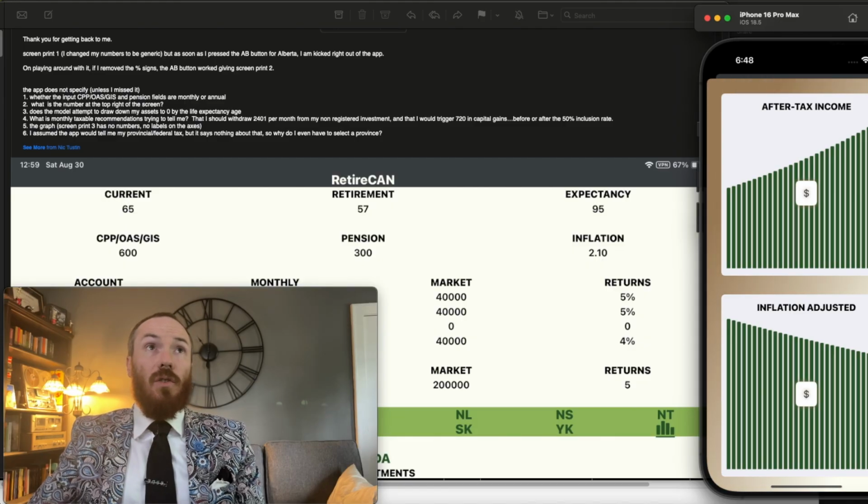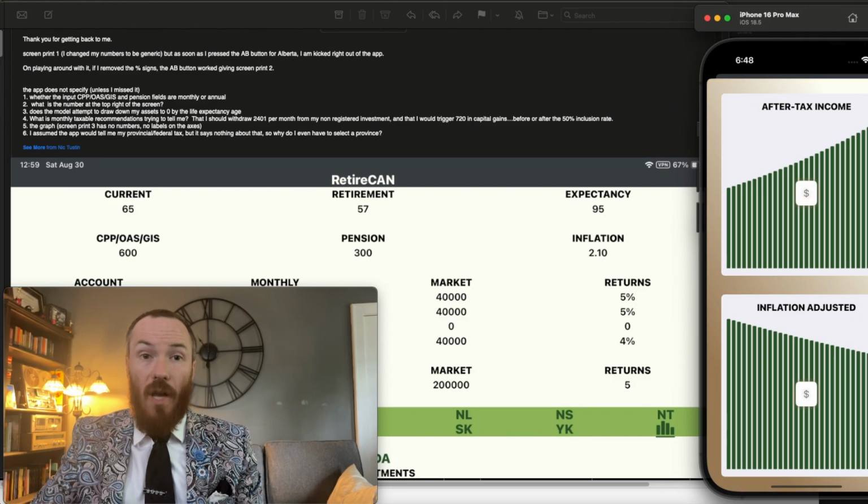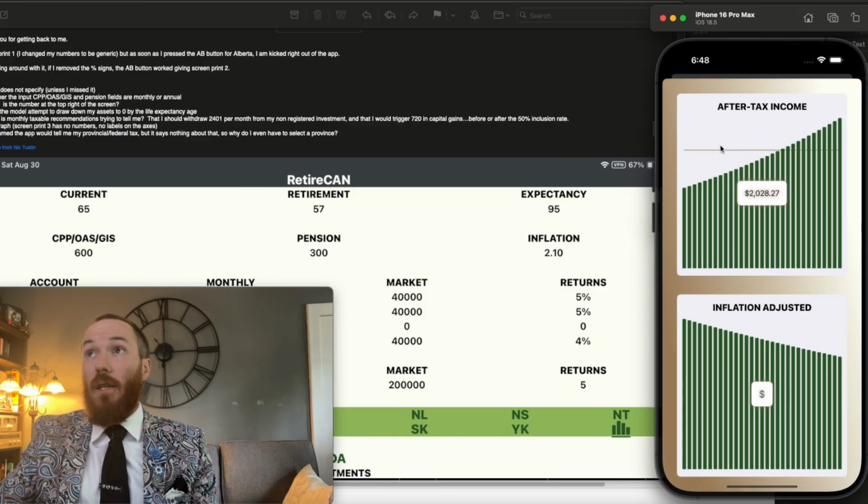The next question goes, the graph has no labels on the axes. I can put these in. It just looked a little better on the user interface, and the charts are interactive. Wherever you tap, it will show you how much money you're withdrawing. On the upper chart, you're taking out a little bit more money year by year, and this is your after-tax income. This is after you pull everything out.